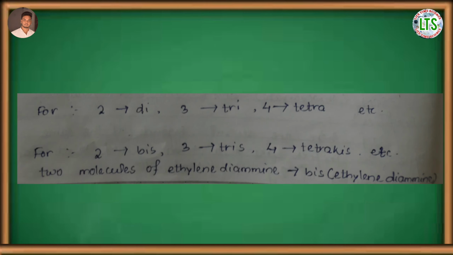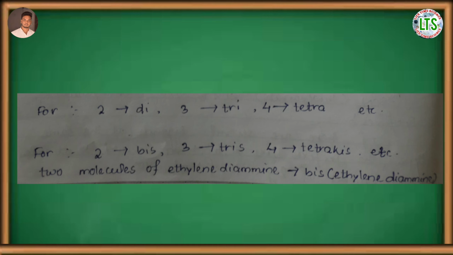Next point is, if there are several ligands of the same type, prefixes like di for 2, tri for 3, tetra for 4 are used to indicate the number of ligands of that type. When the name of polydentate ligands includes a number, then bis, tris, tetrakis, pentakis, etc. are used.